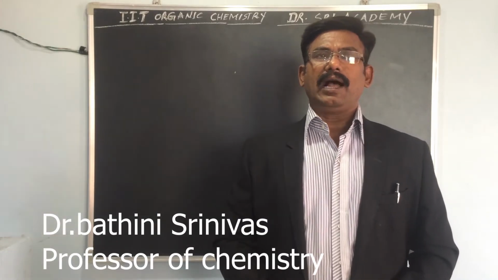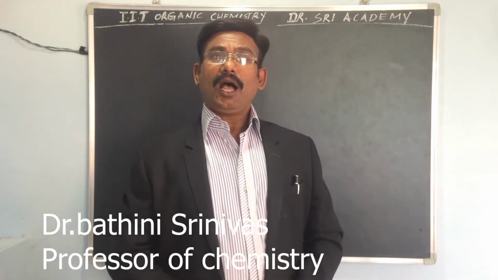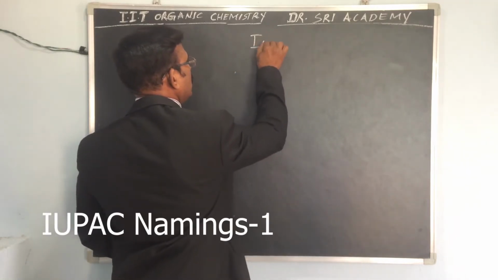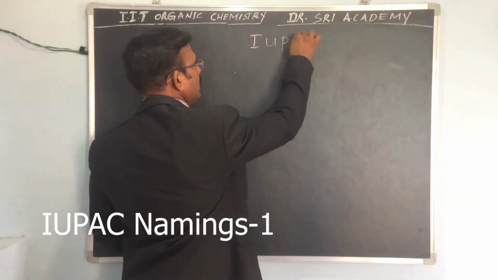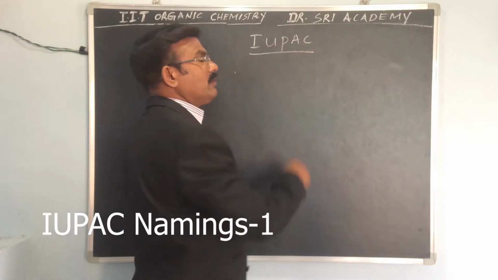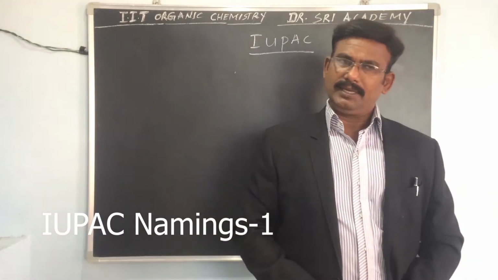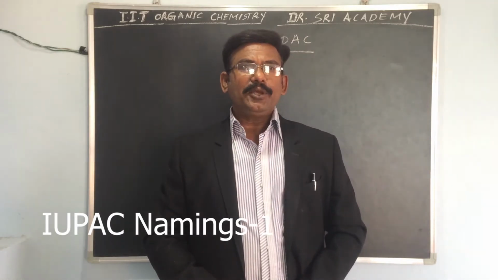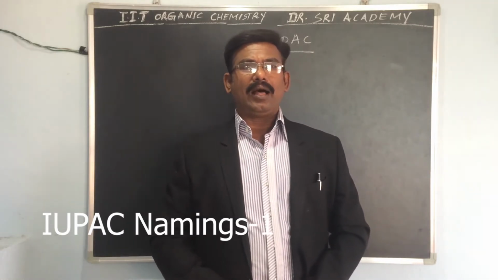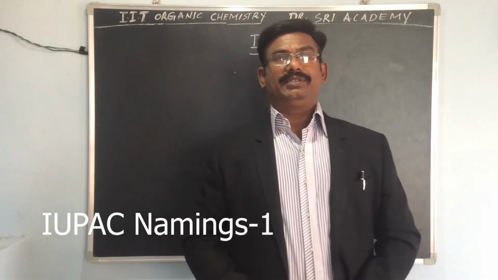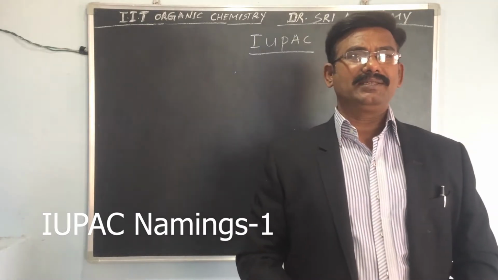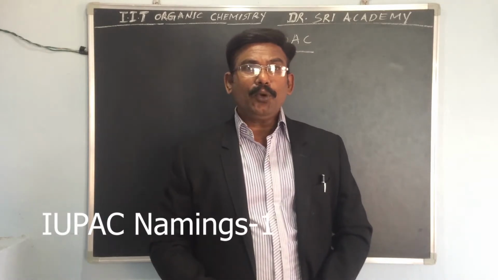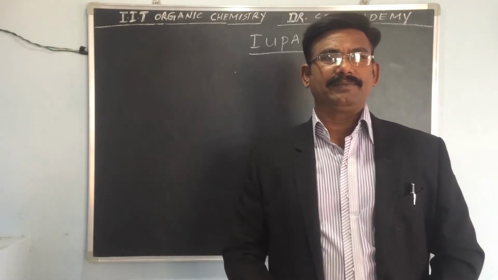So today I am going to teach IUPAC namings. So what is meant by IUPAC? International Union of Pure and Applied Chemistry. IUPAC means International Union of Pure and Applied Chemistry.